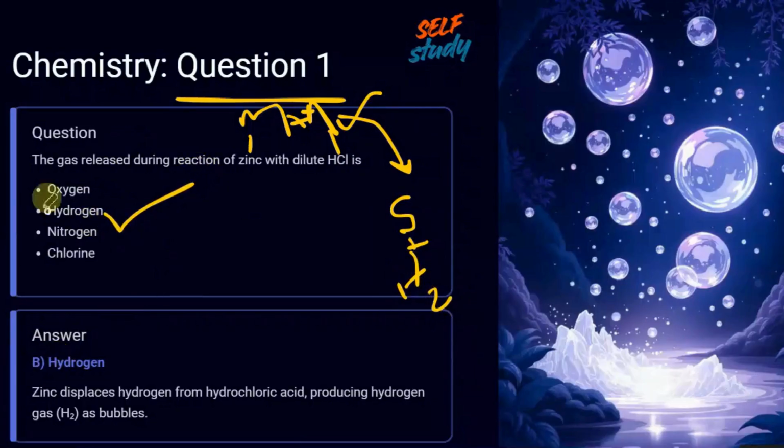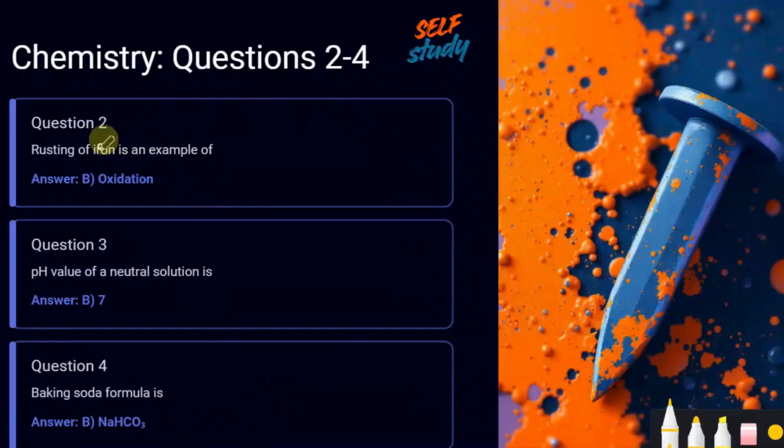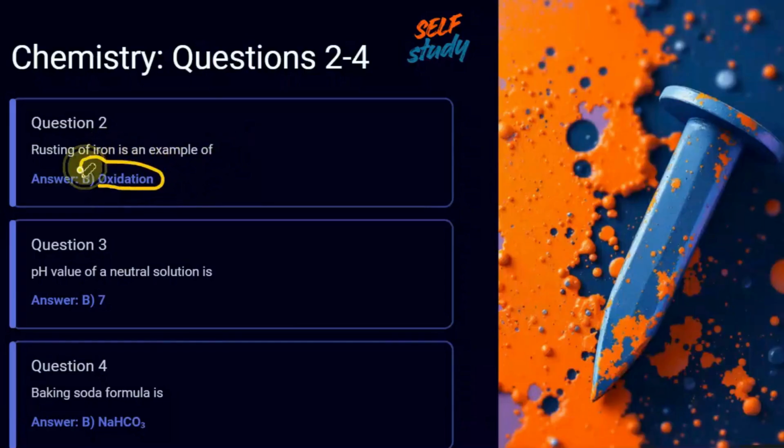As you can see, the correct answer is hydrogen, because zinc displaces hydrogen from the hydrochloric acid, producing hydrogen gas as bubbles. Nice. Next question. Rusting of iron is an example of what? You must think here: if iron is getting oxidized by its surroundings, this process is called oxidation. Okay, can you understand?